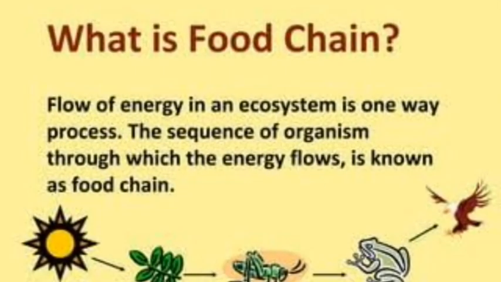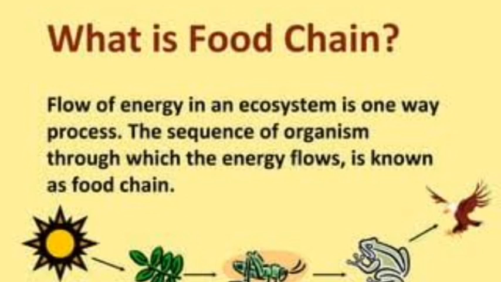Okay students, today we are going to discuss the food chain. What is a food chain? Actually, the food chain is a very important process. The flow of energy in an ecosystem is a one-way process. The sequence of organisms through which the energy flows is known as a food chain.